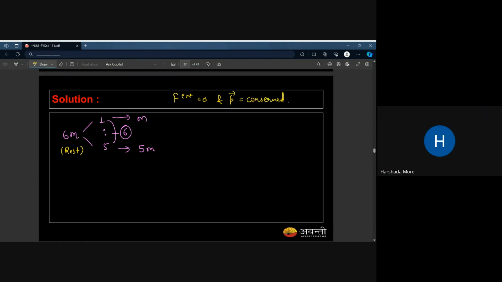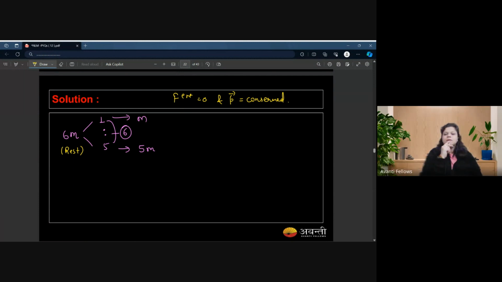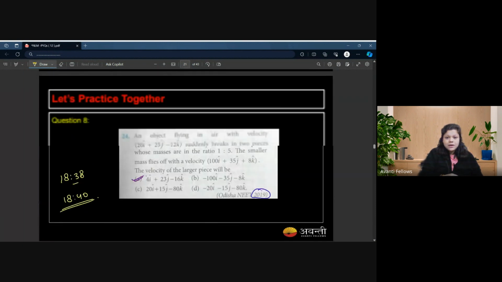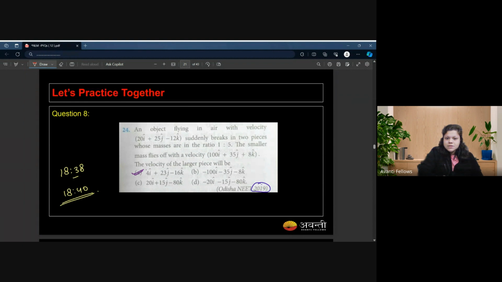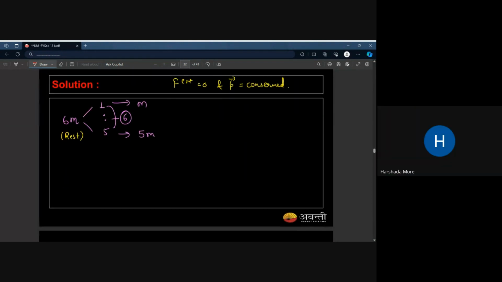Now, we have to compare the initial momentum and final momentum. Exactly. So what is the crux point of the question? Whenever you get the feeling that you are not doing anything and still it explodes, so it means it suddenly broke. This is your hint to use the conservation of linear momentum and you should pick it up. Is that okay? Yes, ma'am.